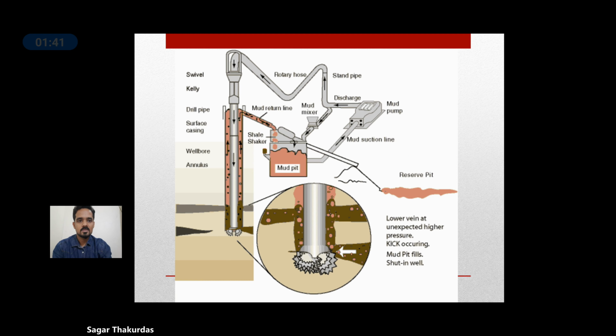And these drill cuttings are brought to the surface, and the cuttings are separated from the mud. Then these drill cuttings are washed and observed in the mud logging unit. You know what the mud logging unit is, I have told you. So this is, in brief, the circulating system where we bring the drill cuttings from the bottom of the borehole to the surface and then observe these cuttings under the microscope. I'll show you one more animation where you'll be able to understand this in a much better way.